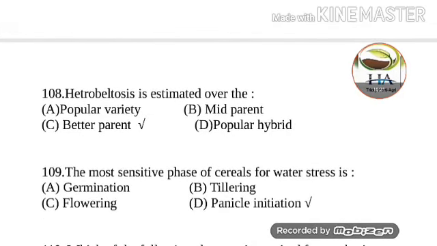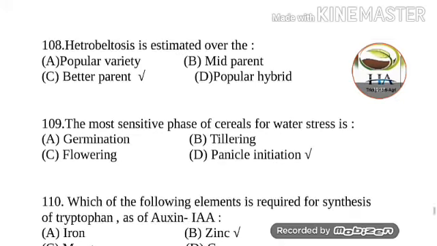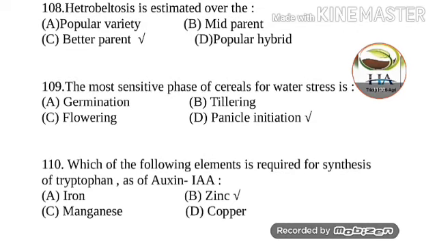Next question is, the heterobeltiosis is estimated over the, options are popular variety, mid parent, better parent and popular hybrid. So heterobeltiosis is estimated over the better parent. Next question is, the most sensitive phase of cereals for water stress is, options are germination, tillering, flowering and panicle initiation. Generally, reproduction phase is most sensitive phase of cereals for water stress. So panicle initiation is the correct answer. Option D is the correct answer.